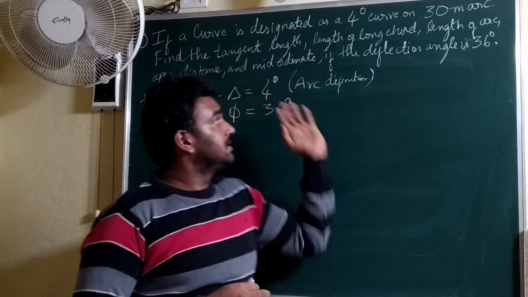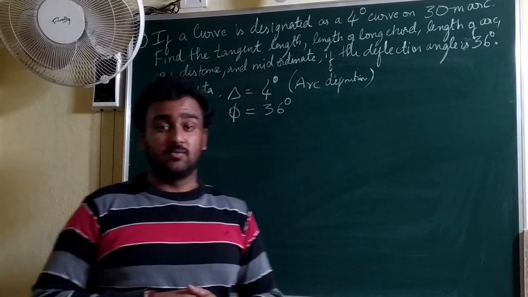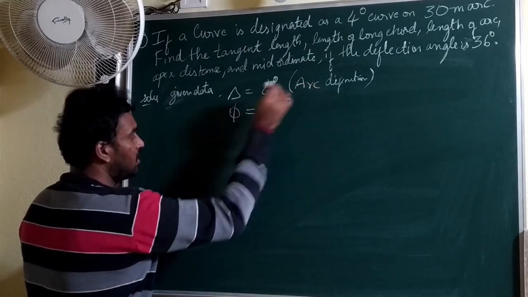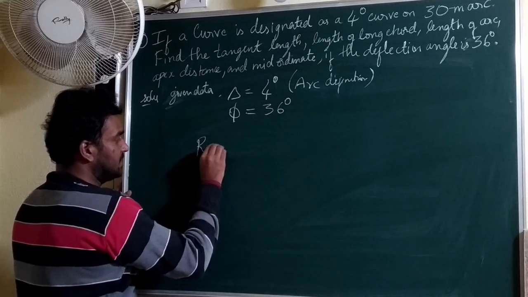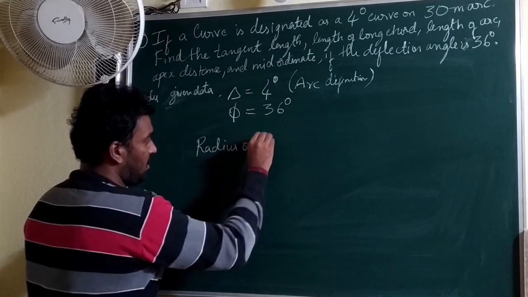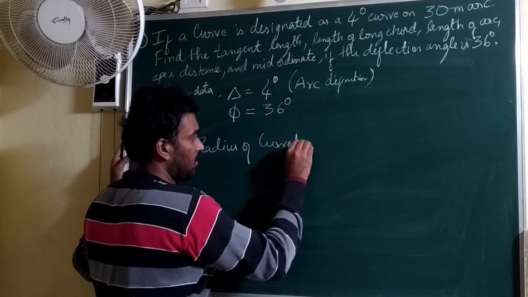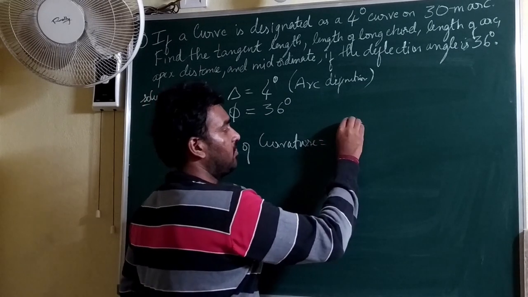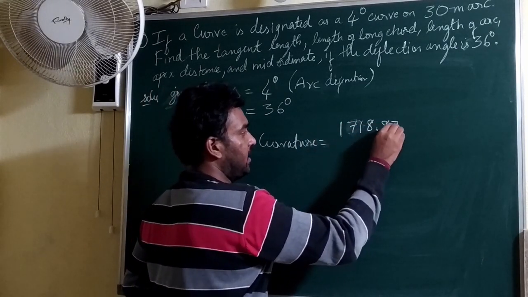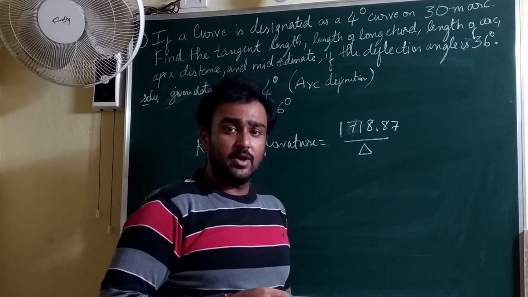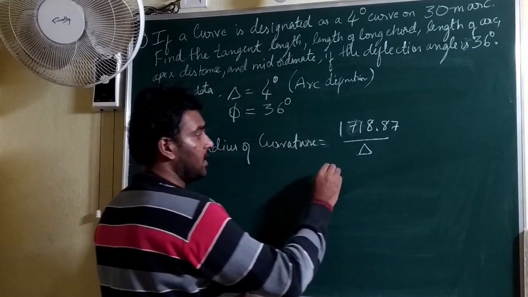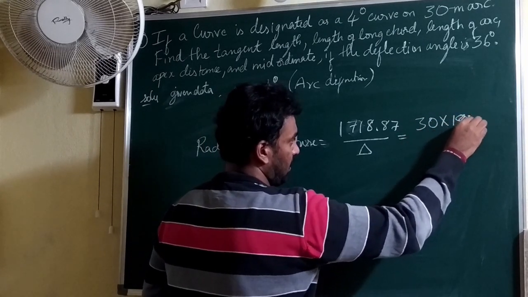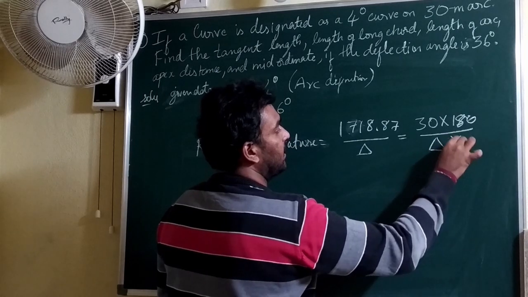Before calculating these things, I need to know the radius of the curvature. In order to find the radius of the curvature, first consider the arc definition. We have the direct formula: radius of curvature is 1718.87 divided by D. You can substitute here and calculate directly, or else you can calculate it as 30 into 180 by D π.